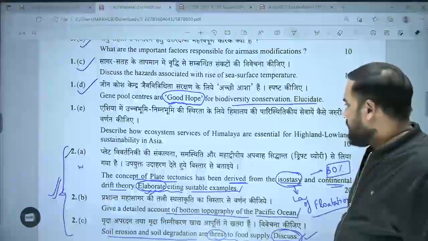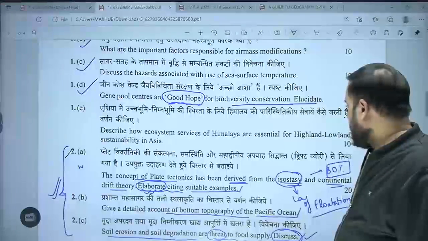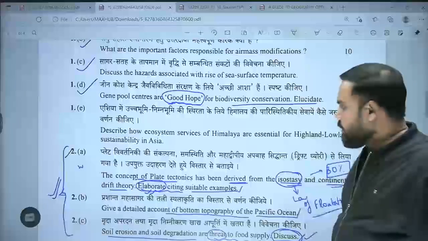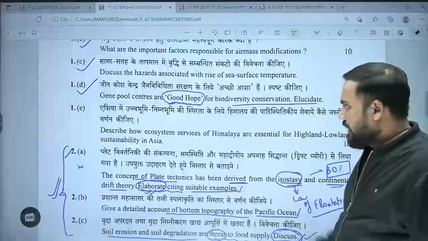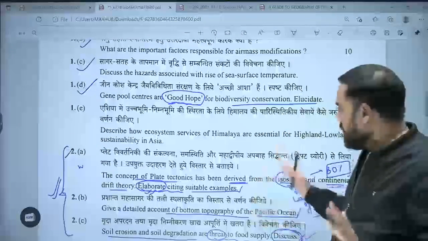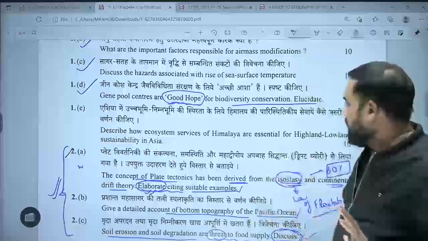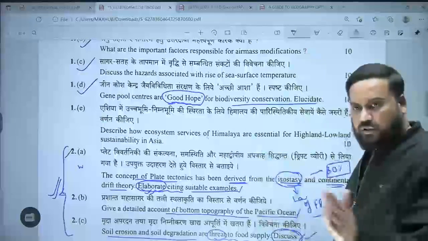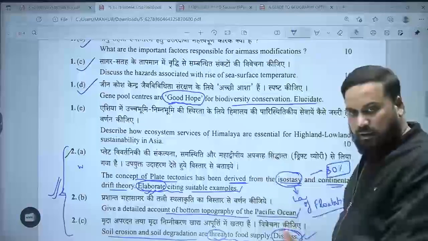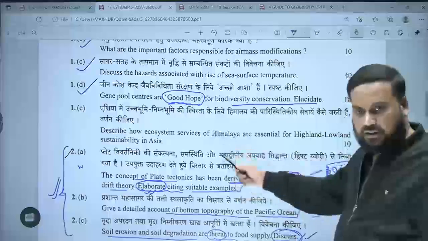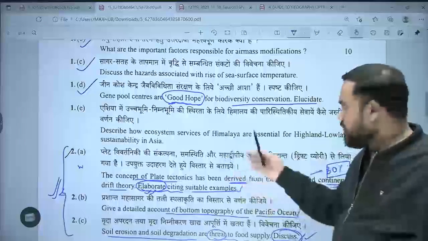Describe how ecosystem services of Himalayas are essential for highland and lowland sustainability in Asia. Okay? So again, a very, very tricky question that has to be answered. So, ecosystem services of Himalayas. You know the variety of ecosystem services, you break them down, like provisioning services and so on, the four major types of ecosystem services.